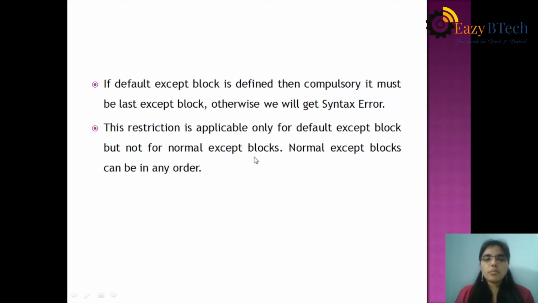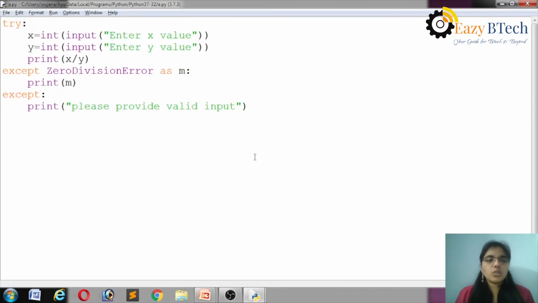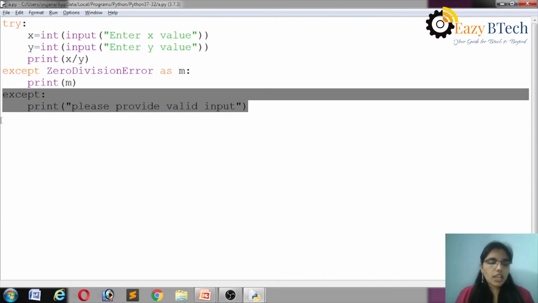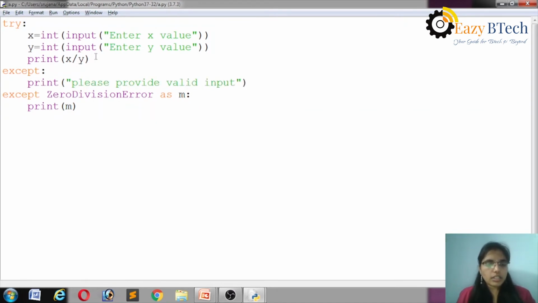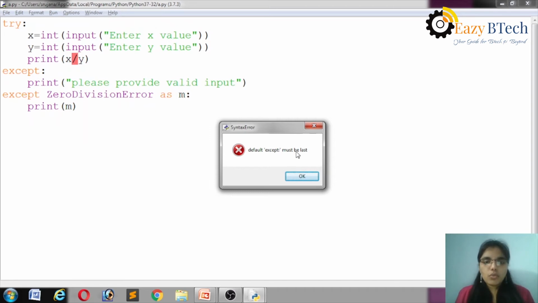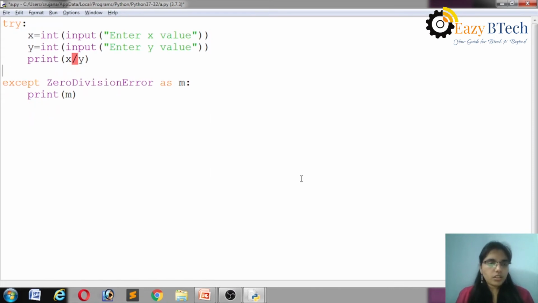Normal except blocks can be in any order, either zero division error, value error, file not found error, or arithmetic error. But the default except block must be defined in the last position only. Whenever I give the default except block in the first position, it will automatically generate a syntax error. See here, default except must be last. Okay, this is about the default except block.